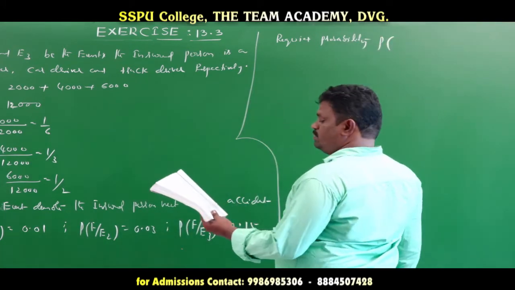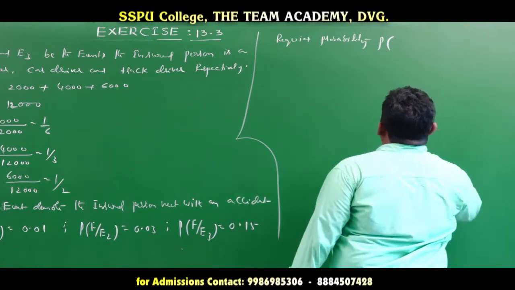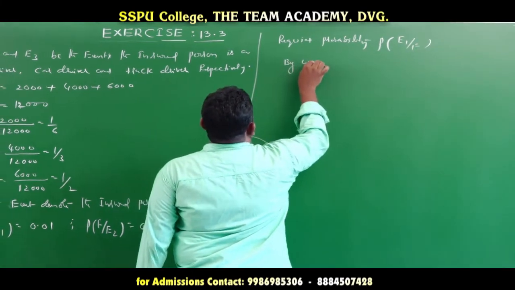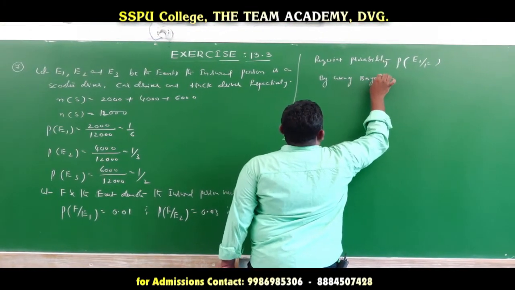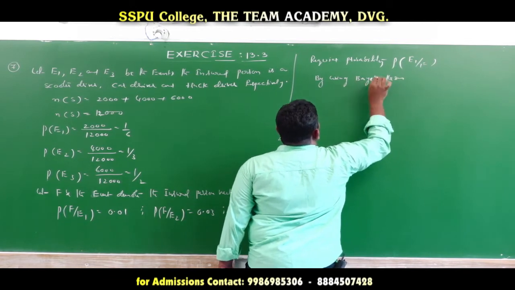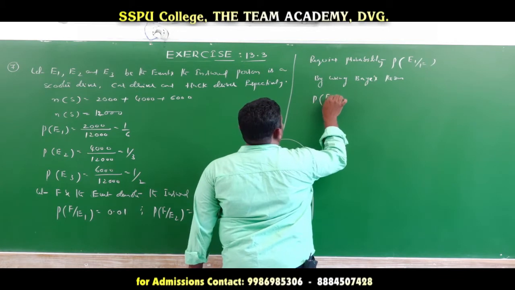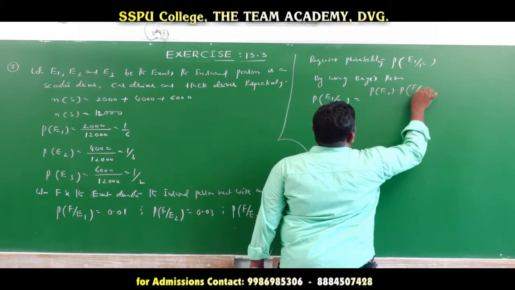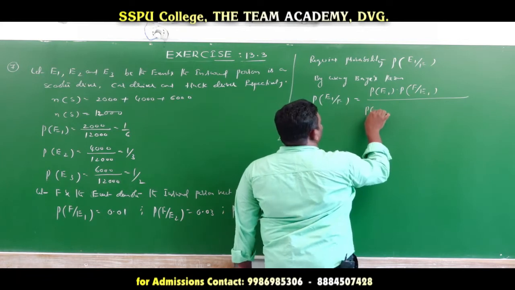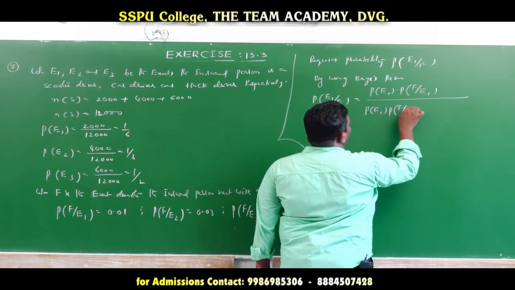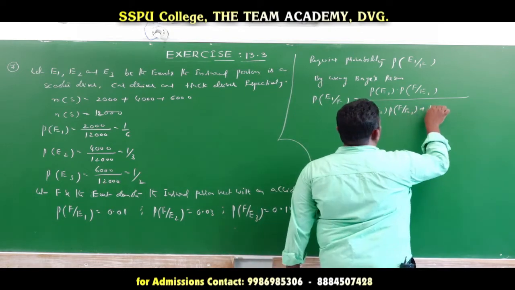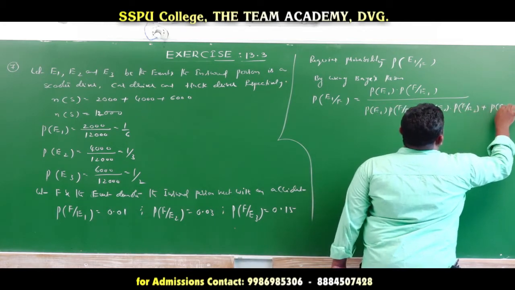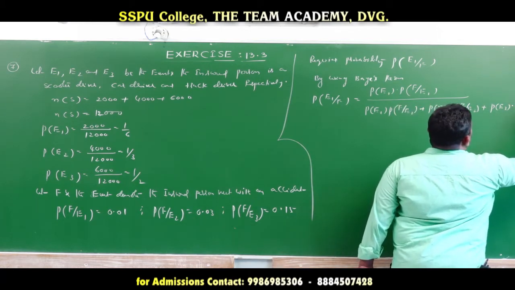What is the probability that he is a scooter driver? That person is a scooter driver, given that an accident occurred, so E1 given F. By using Bayes' theorem, the probability of E1 given F is equal to the probability of E1 times the probability of F given E1, divided by the probability of E1 times the probability of F given E1, plus the probability of E2 times the probability of F given E2, plus the probability of E3 times the probability of F given E3.